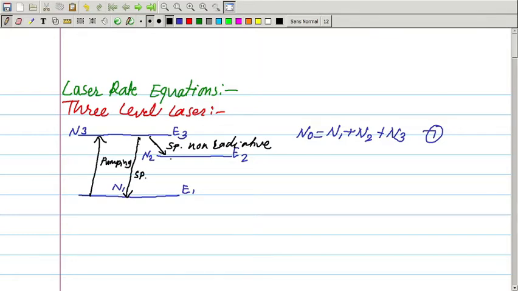Since the level E2 is a metastable state, it has a lifetime slightly greater than that of the level E3. So, the lifetime of E3 is of the order of 10 raised to minus 8 to 10 raised to minus 9 second, whereas that of level E2 is of the order of 10 raised to minus 3 to 10 raised to minus 4 second. Because of that the atoms accumulate at level E2 and the population inversion is created in between level E2 and E1, right.